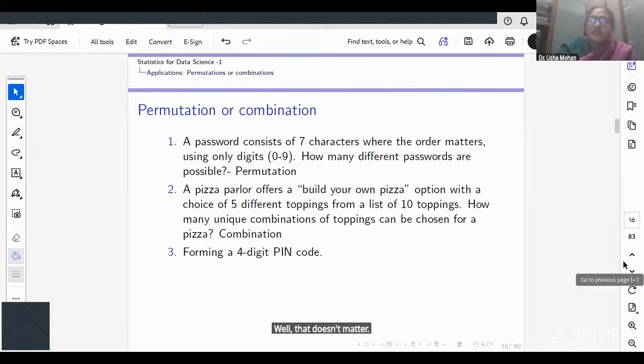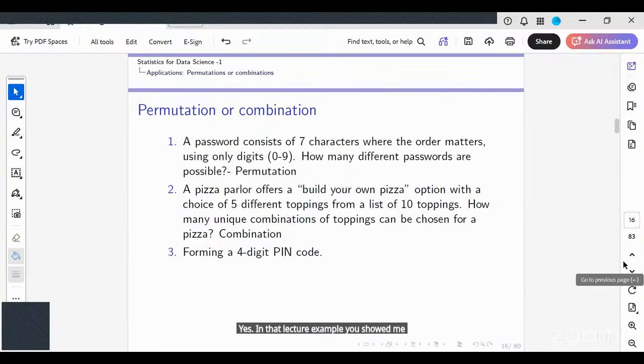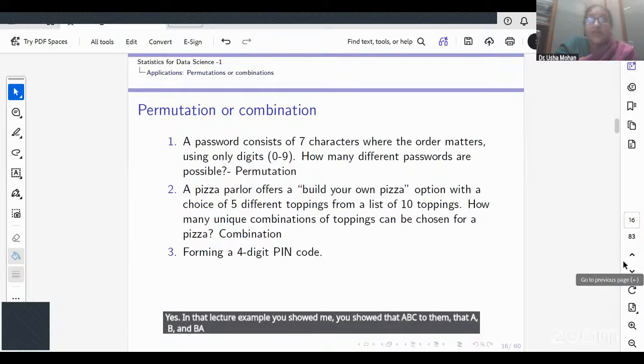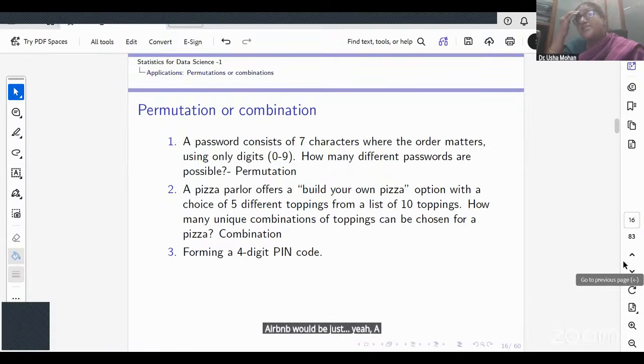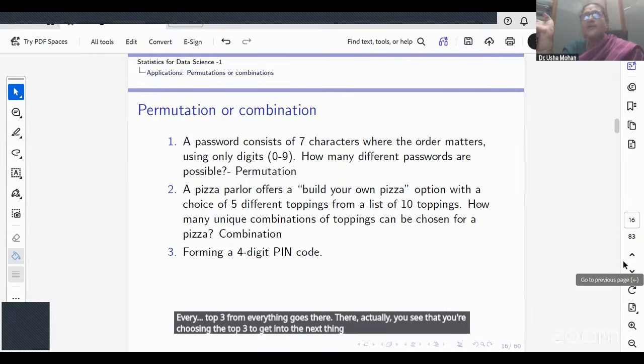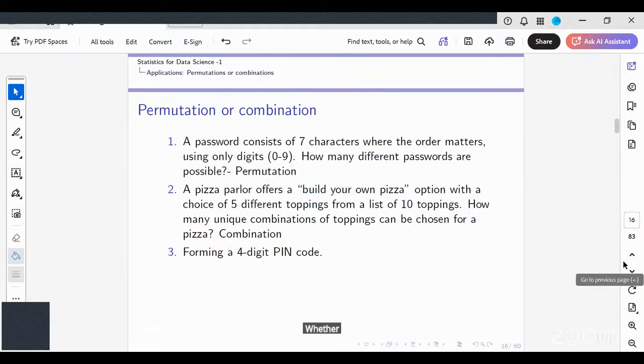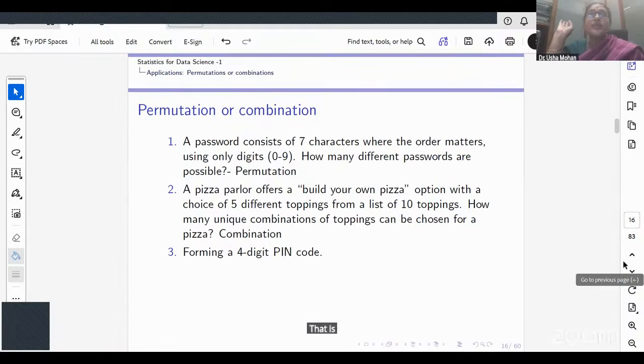In that lecture example, you showed that AB and BA both are equal. Yes, AB and BA would be the same if I'm just choosing. For example, if you are looking at heats in an athletic event, and they are just choosing the top 3 people from every heat to go to the next round, there you're choosing the top 3 to get into the next stage, right?